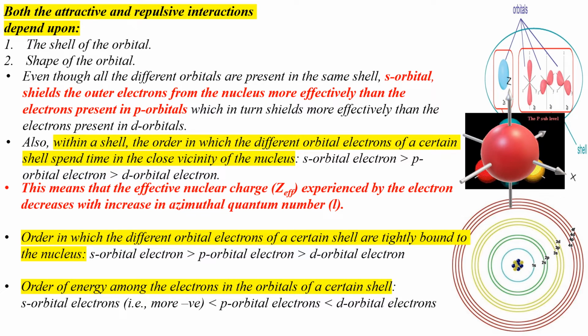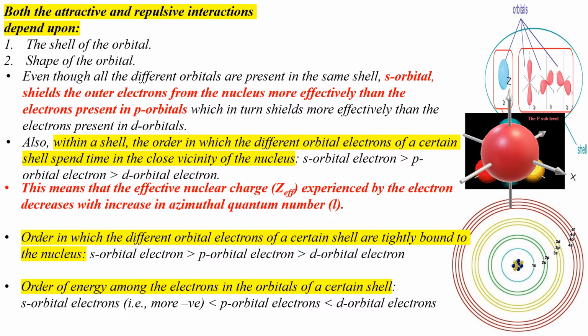But a p orbital can screen only along one of the axes, isn't it? There are three orientations possible for a p orbital. What are they? Px, Py and Pz. If we take px orbital, it will show screening effect only in the x-axis. If we take py orbital, it will show screening effect only in the y-axis. And if we take pz orbital, it will show screening effect only in the z-axis.